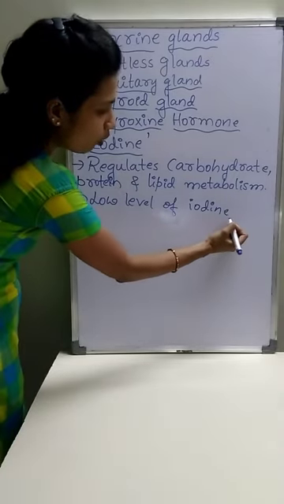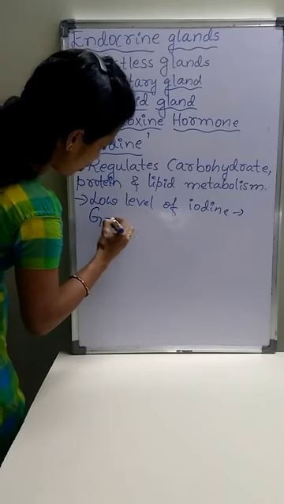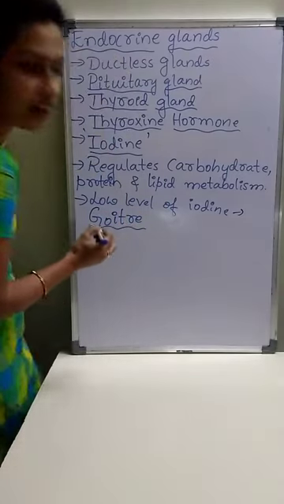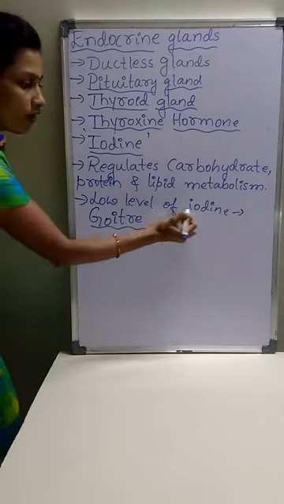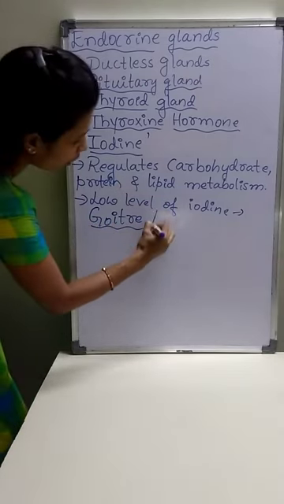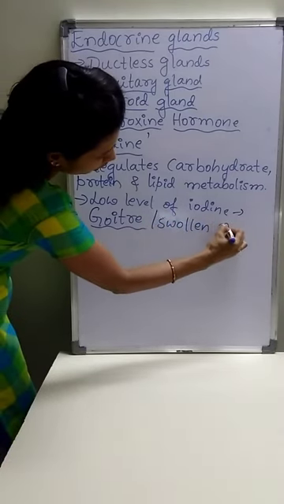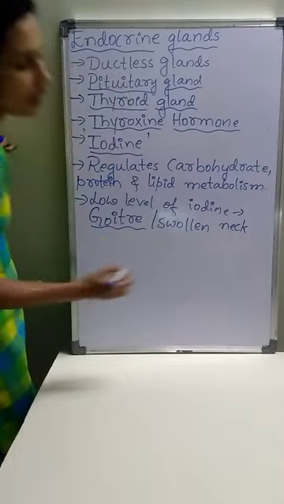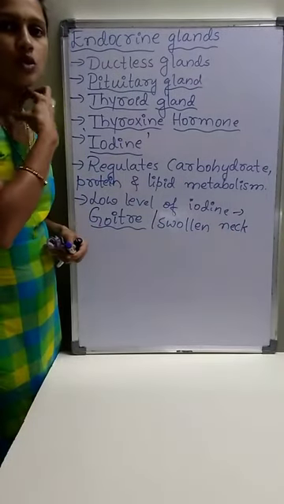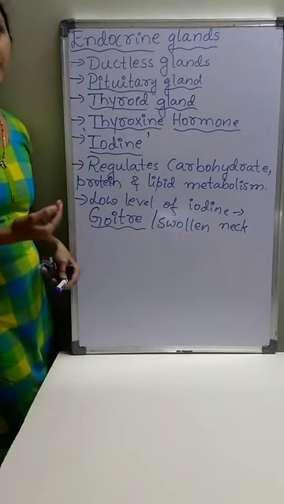One can identify a low level of iodine in the body by the condition goiter, and the main symptom of goiter is a swollen neck.